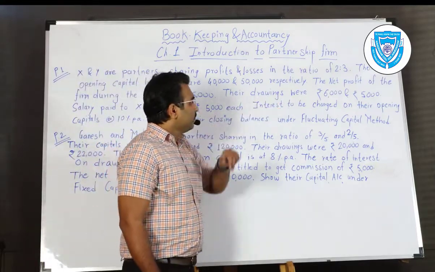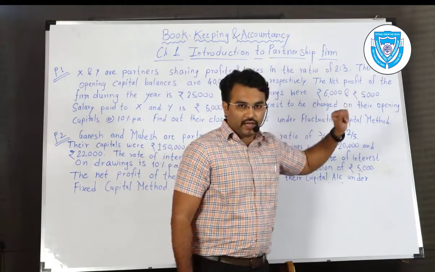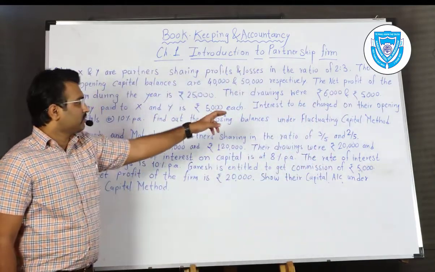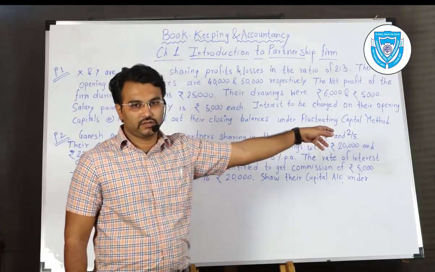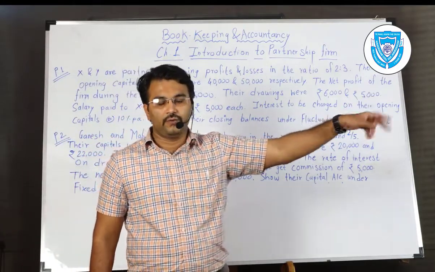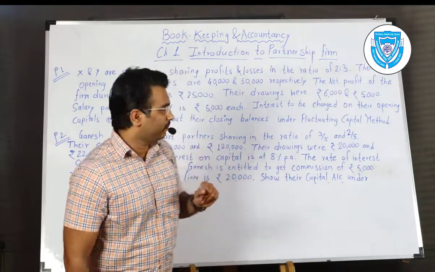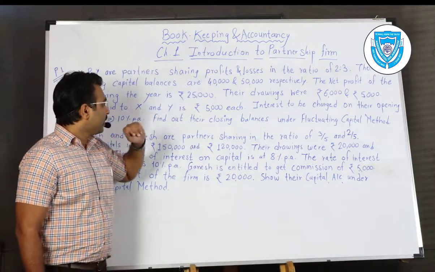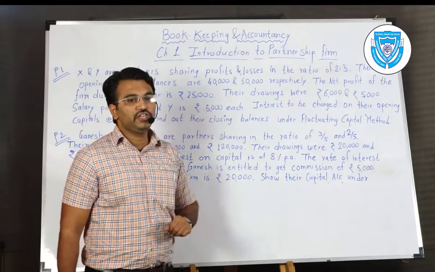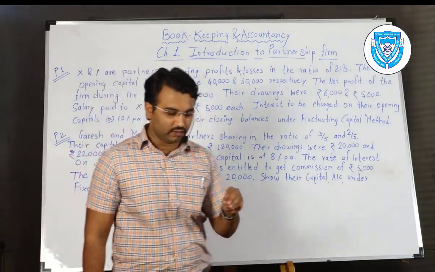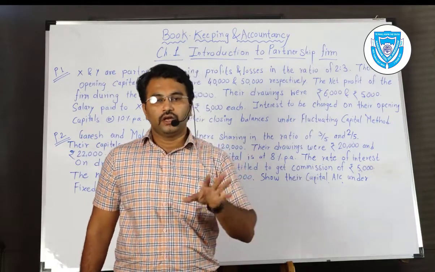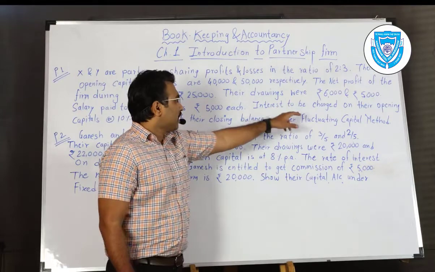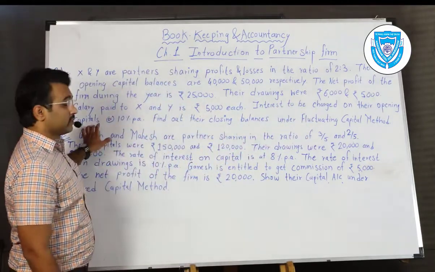Their drawings were rupees 6,000 and 5,000. That means X has withdrawn 6,000 rupees and Y has withdrawn 5,000 rupees. Salary to be paid to X and Y is rupees 5,000 each. That means 5,000 has been paid to X and to Y. Interest to be charged on their opening capitals.